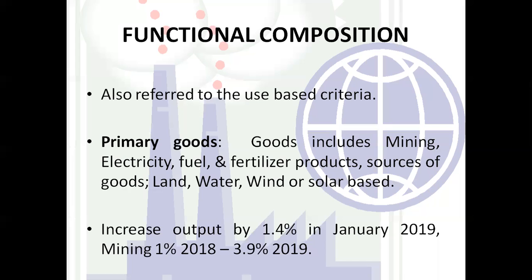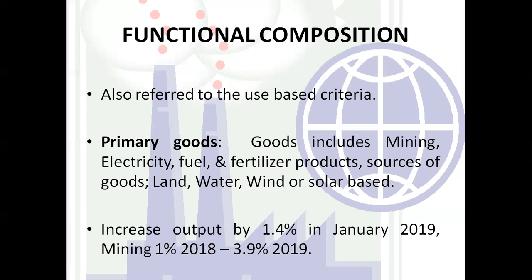Next, in the primary goods, there was an increase in output by 1.4 percent in January 2019. Here this 1.4 is not the part of mining or electricity; it is the overall primary goods percentage, which has increased by 1.4% in January 2019.